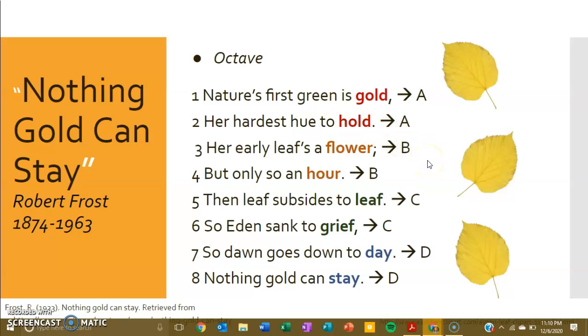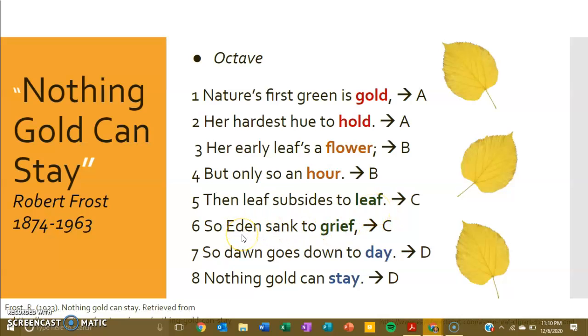Her early leaf is a flower, but only so an hour. This is comparing a little leaf to a beautiful bud, but only so an hour here is probably what I'd call a hyperbole, which is an exaggeration, because a leaf doesn't grow on a tree and then an hour later crumple up and die. It's more like a season. But this line is telling us that things are fleeting. Then leaf subsides to leaf, so Eden sank to grief. Here in this section, it's saying that leaf will die away to a different leaf next season.